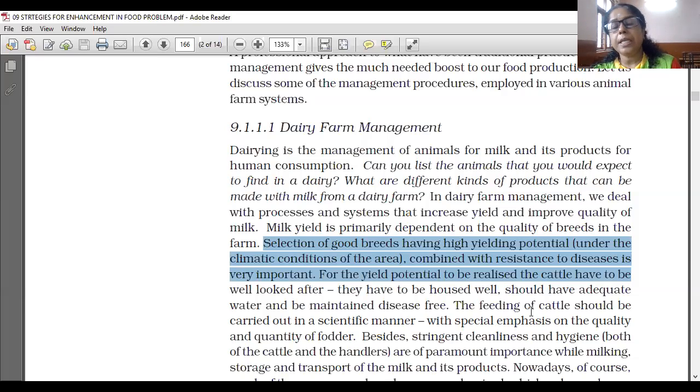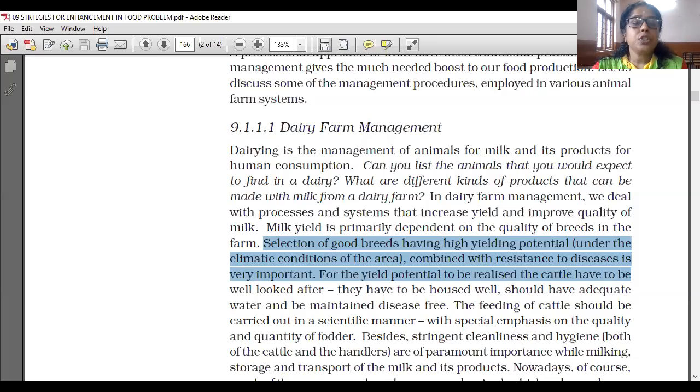Besides stringent cleanliness and hygiene, both the cattle and the handlers are of paramount importance while milking. Handlers, those who are handling this cattle, should also care about cleanliness and hygiene. Taking the milk is called milking.